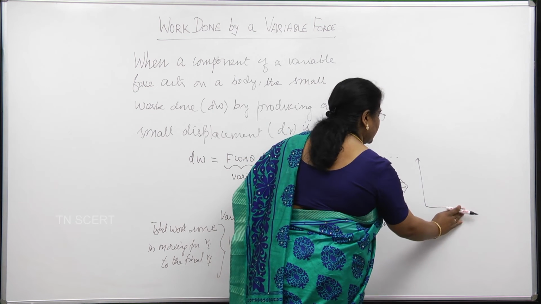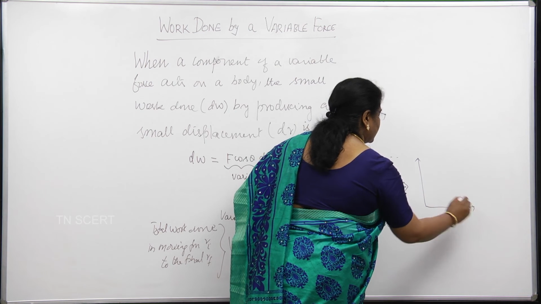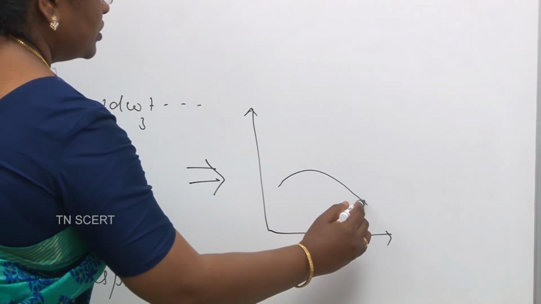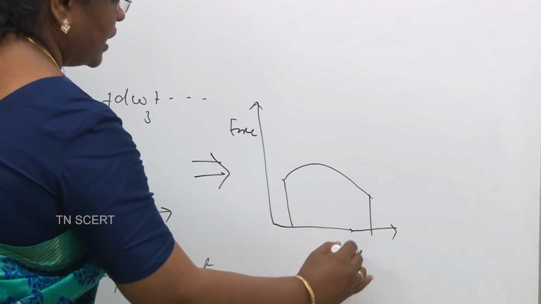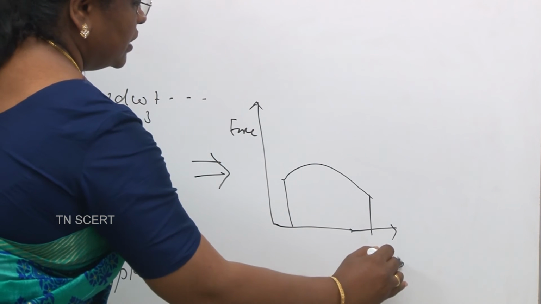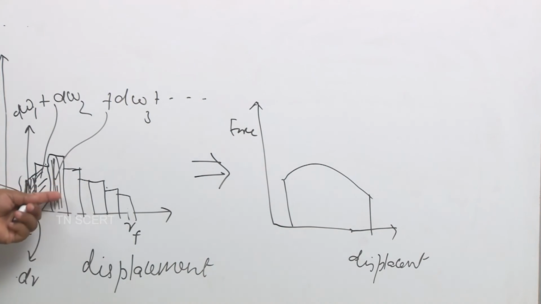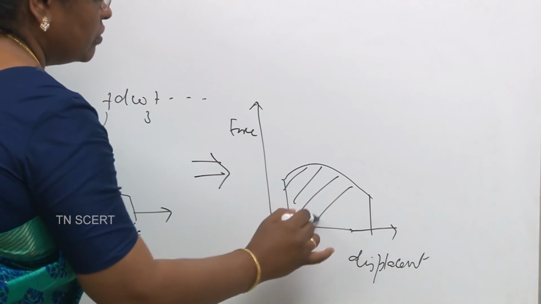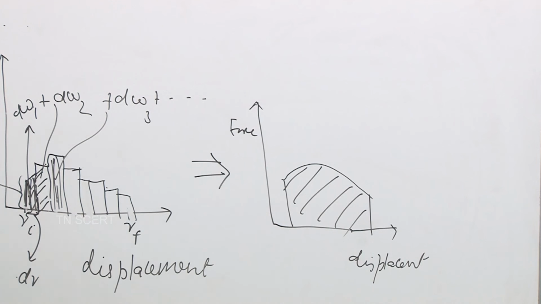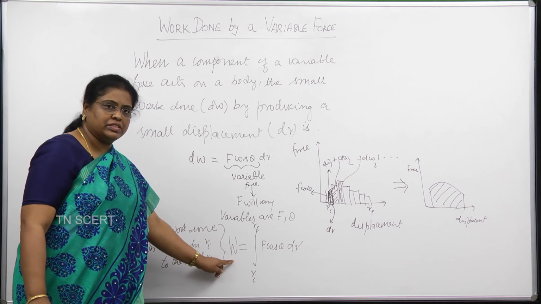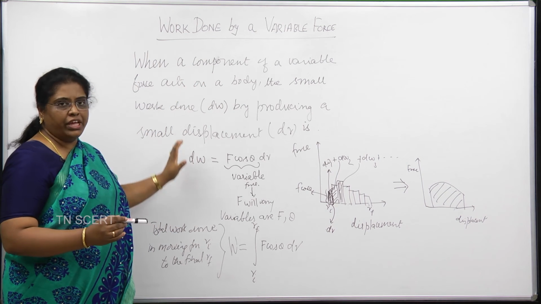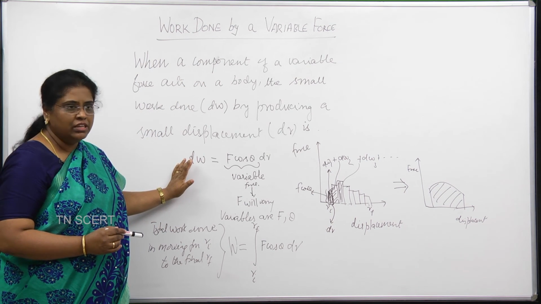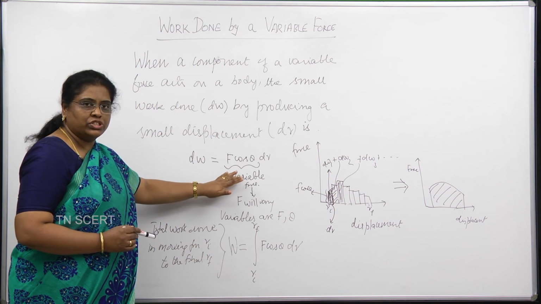So, total work done by the variable force can be imagined something like this, where from the initial position to the final position, if this is force and the x axis is the displacement, I am replacing this by this curve. The area enclosed would give the total work done. Exactly that is represented in the equation, and this is how the idea of a variable force doing some work is conveyed in the equation form.